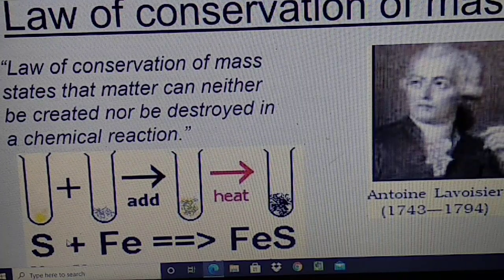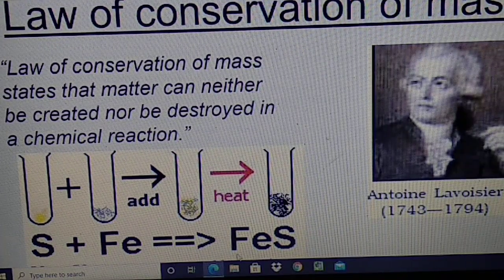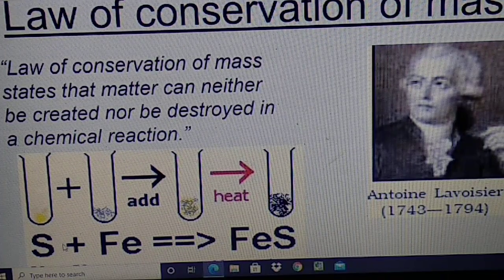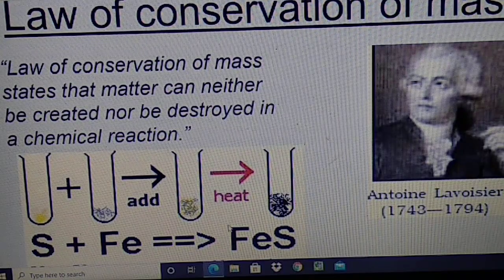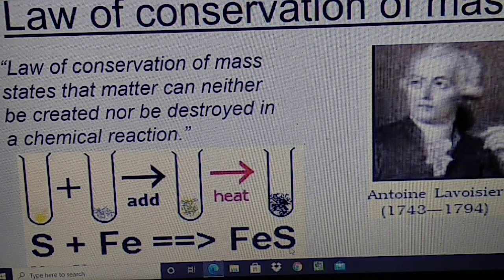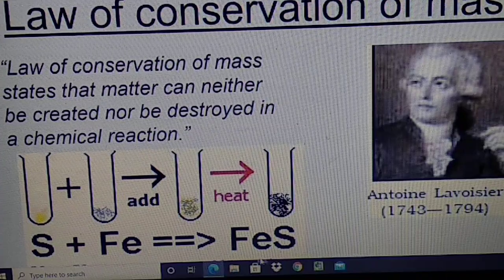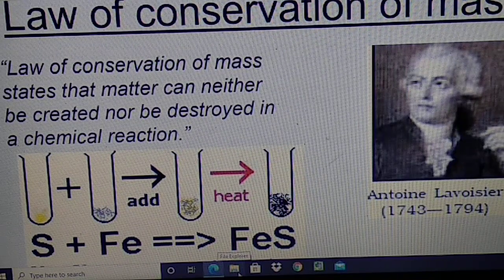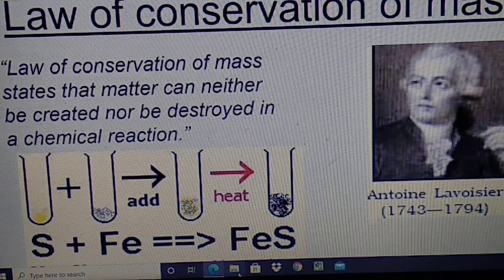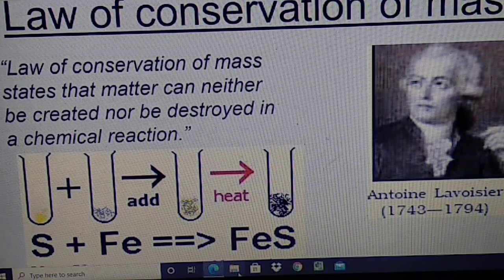Suppose sulfur plus iron reacts and forms the product FeS. The mass of sulfur and iron on the left hand side is equal to the mass of FeS. If we take carbon and oxygen, C plus O2, the product is CO2. Carbon atomic mass is 12 gram, oxygen 16 gram, and 2 oxygen 32 gram. So carbon plus oxygen is 44 gram, and carbon dioxide molar mass is also 44 gram.